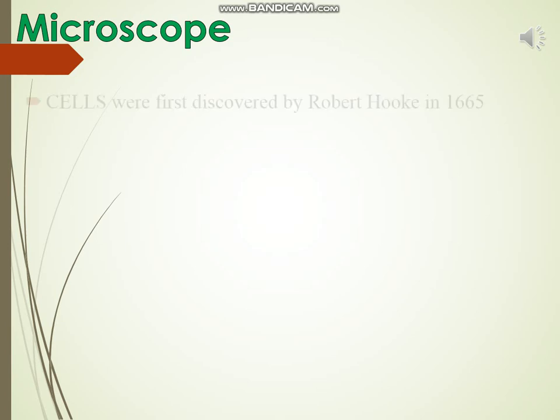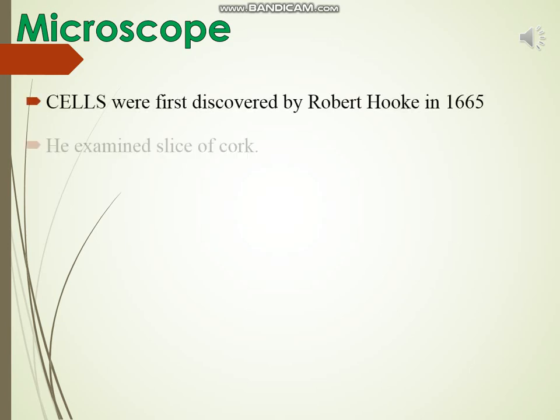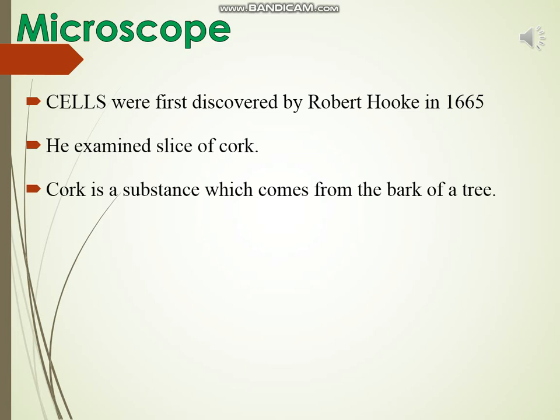While examining a thin slice of cork, Robert Hooke saw that the cork resembles the structure of a honeycomb, consisting of many little compartments. Cork is a substance which comes from the bark of a tree. This was in the year 1665, when Hooke made this chance observation through a self-designed microscope. Robert Hooke called these boxes cells. Cell is a Latin word for a little room.